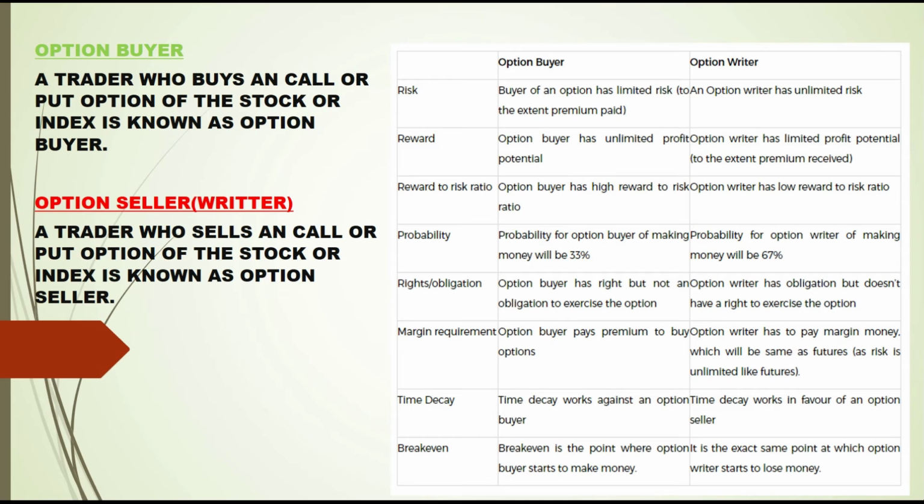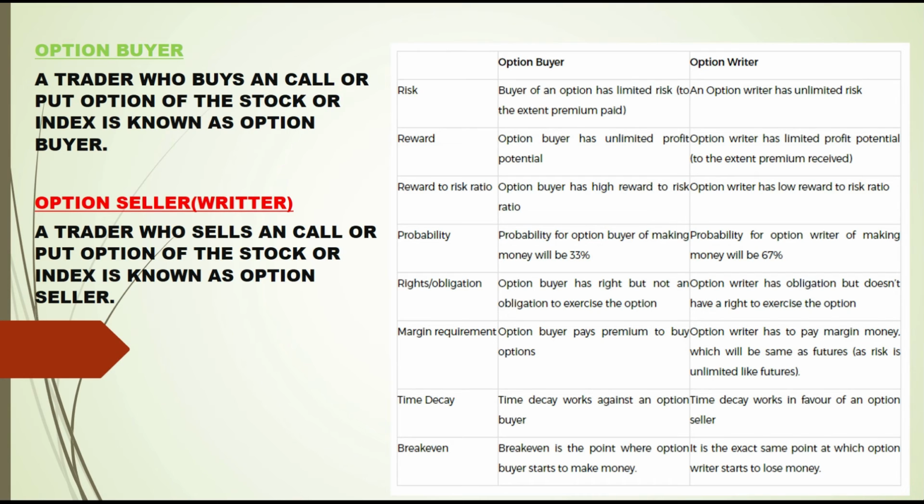Probability: this is a very important point. Probability of option buyer making money is only 33%, because in the market 70 to 75% of option contracts expire worthless, zero, during the expiry. Probability of option writer making money will be 67%, because he will be selling the strike price where he is expecting it to expire worthless, meaning zero.